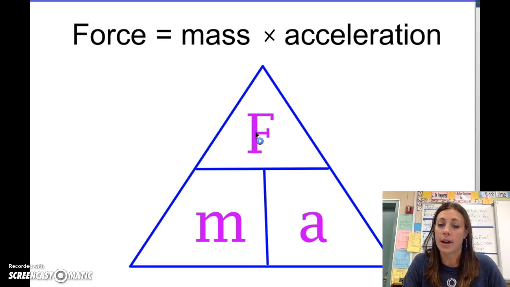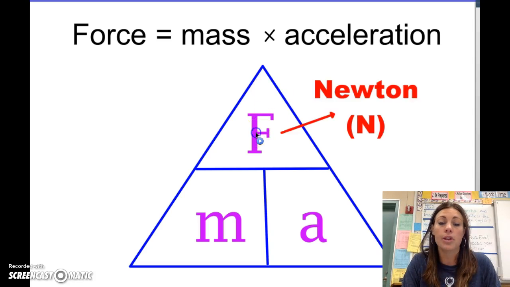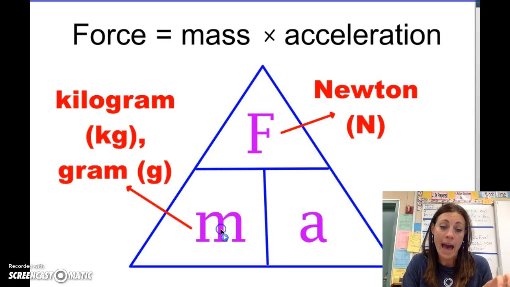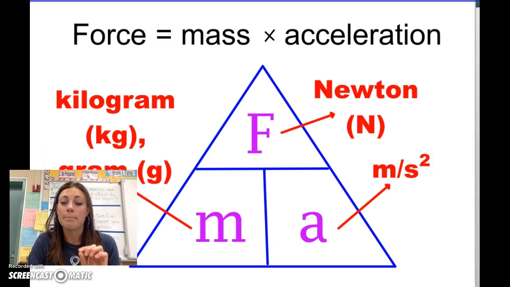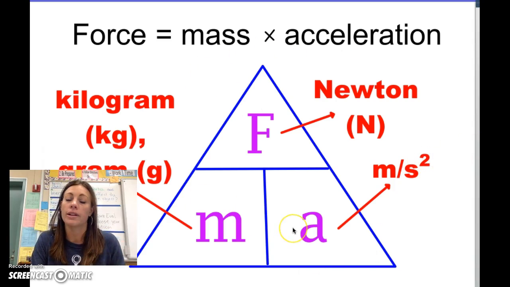Another thing you need to write down is the units for each one. The unit for force we know is newtons with a capital N. Anytime you see a unit for mass, it would be kilograms or grams. And if you remember the unit for acceleration, it is meters per second squared. Write down the units for all of these factors.